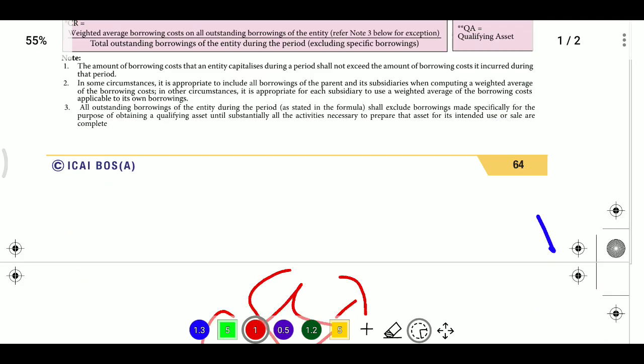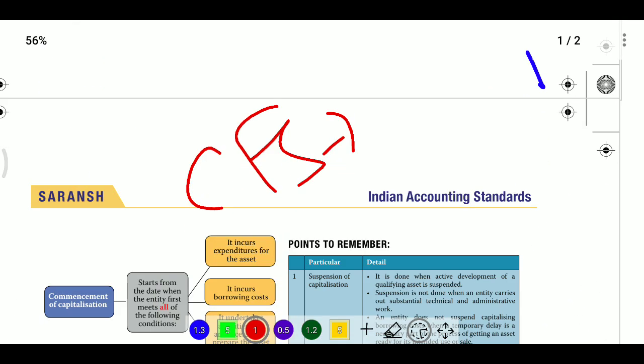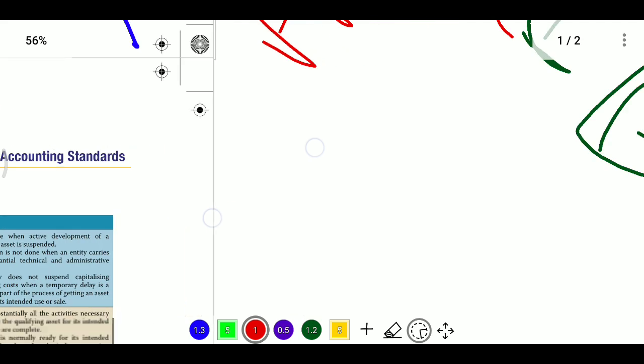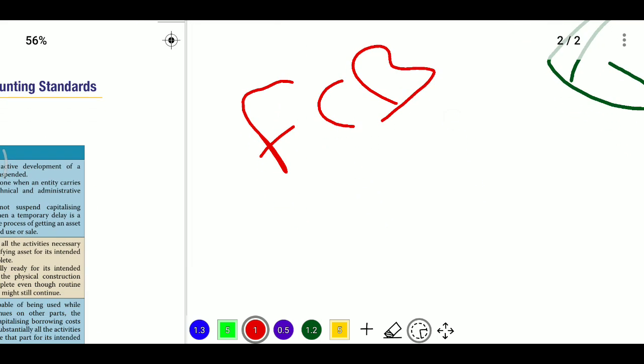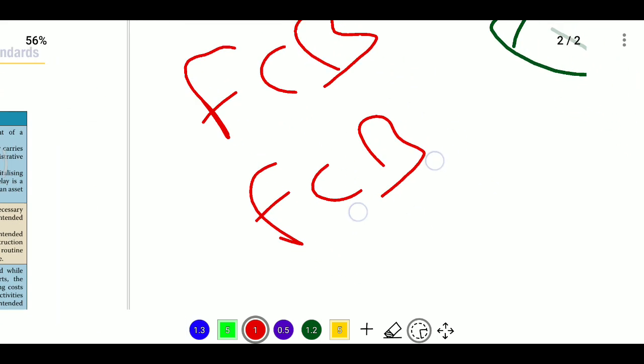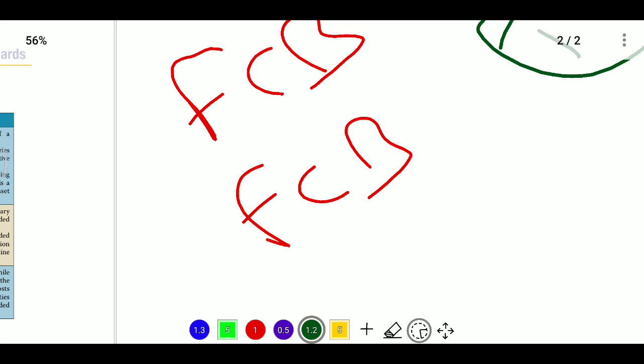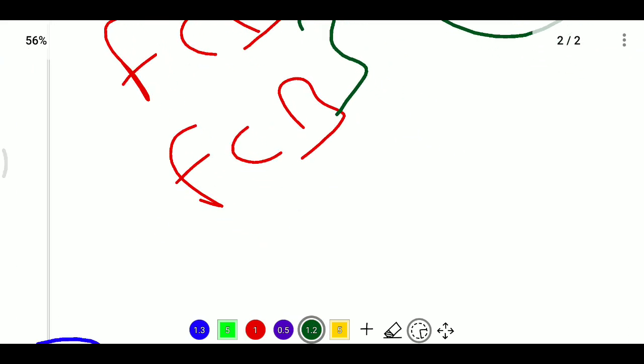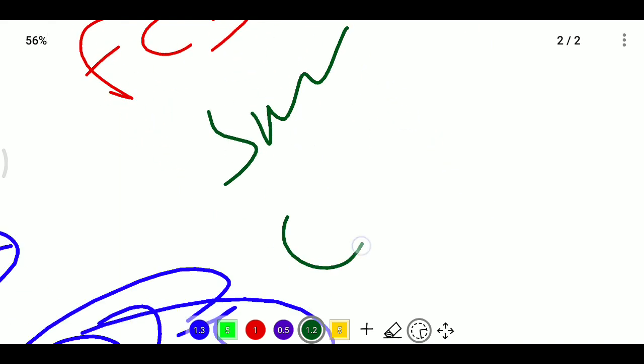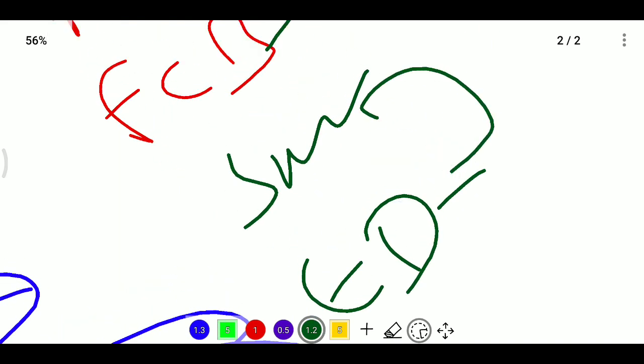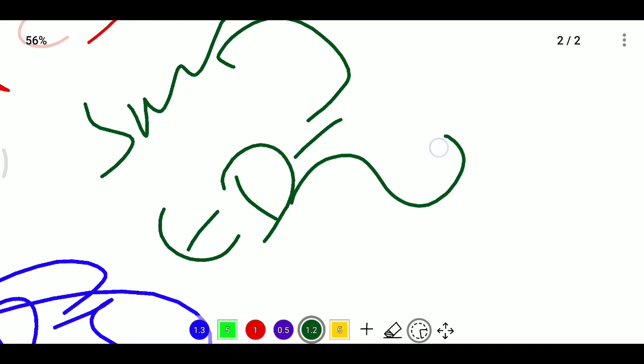After that, we discussed exchange differences. For exchange differences, we first calculate the foreign currency borrowing amount, and then the functional currency borrowing amount. The difference between these two gives us the saving. Then we look at the exchange difference: up to this saving, we adjust the exchange difference, and the excess of the exchange difference will be charged to the profit and loss account. This is Ind AS 23, Borrowing Costs.